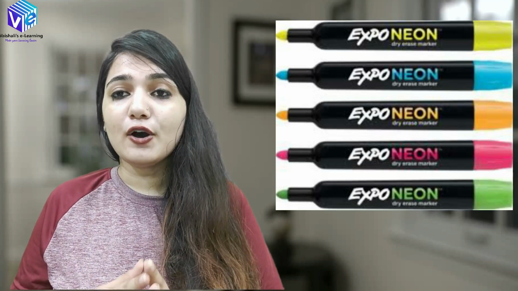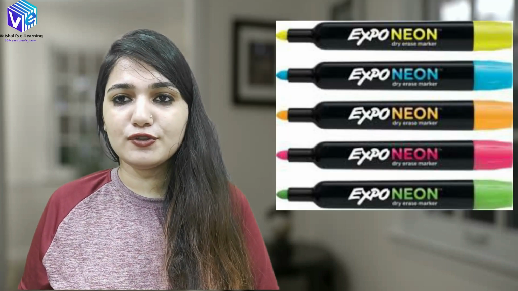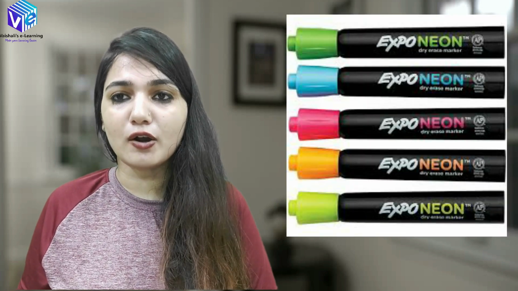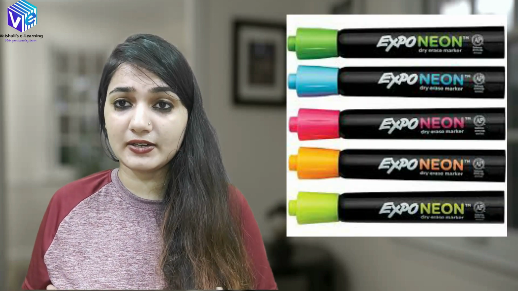The next thing that you require is the professional LED lightings. If you are not having these lightings, I must recommend you to buy them because these are really important. Without these lights, there will be no wow factor. So these LED lightings are the utmost thing that you require while making light board videos. Then you require an LED strip, an acrylic sheet and an iron stand for the light board itself. And for writing there, you cannot use normal markers. You have to use chalk markers, the fluorescent chalk markers only.